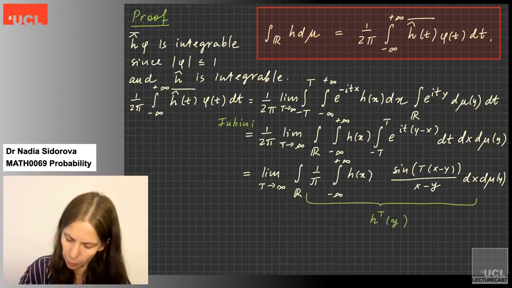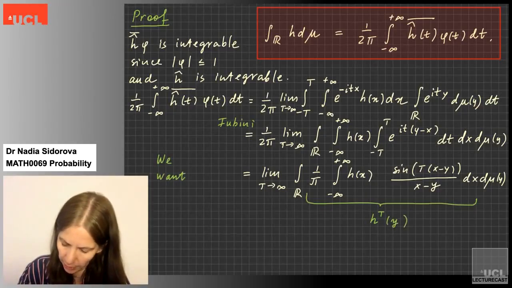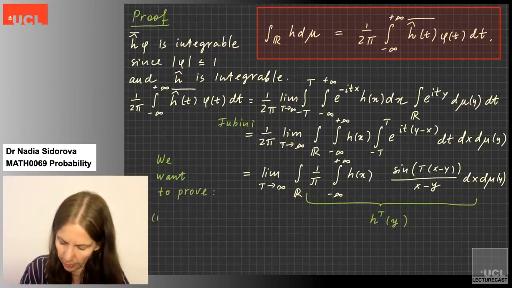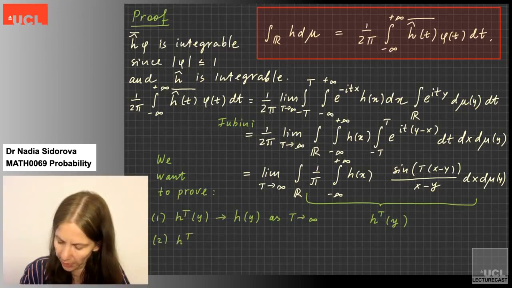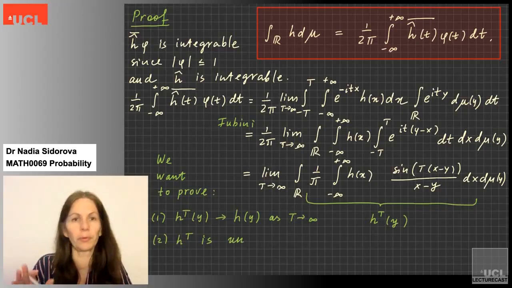And we need to prove two things. One is that h_t of y converges to h of y as t tends to infinity. And the second thing we want to prove is that h_t is uniformly bounded. So uniformly means by a constant which works for all t.